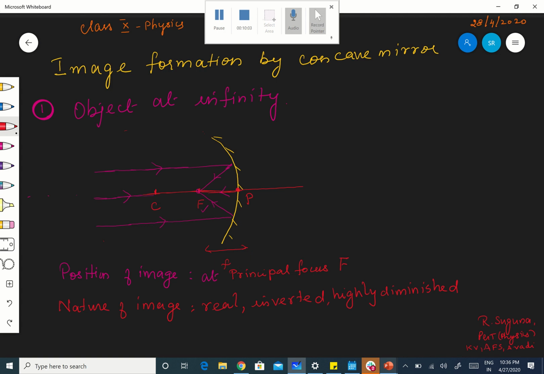Okay, shall we go to the next one? Is it clear? The object is at infinity means light rays from the infinite object will be parallel. Infinity means it is kept at infinity from the concave mirror. So definitely the rays will be parallel. The parallel rays after reflection will definitely meet at the focus. The image will be formed at the focus. Wherever they are meeting, their image will be formed. Here they are parallel rays, so they will meet only at the focus. Therefore they will produce a real, inverted and highly diminished image. Okay, right, shall we go to the next one?